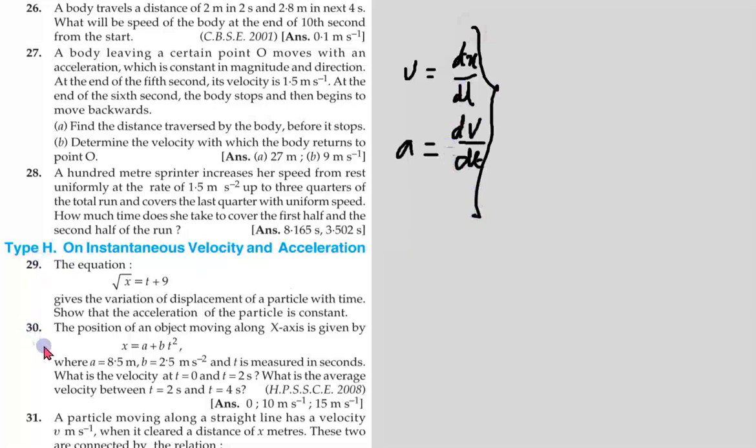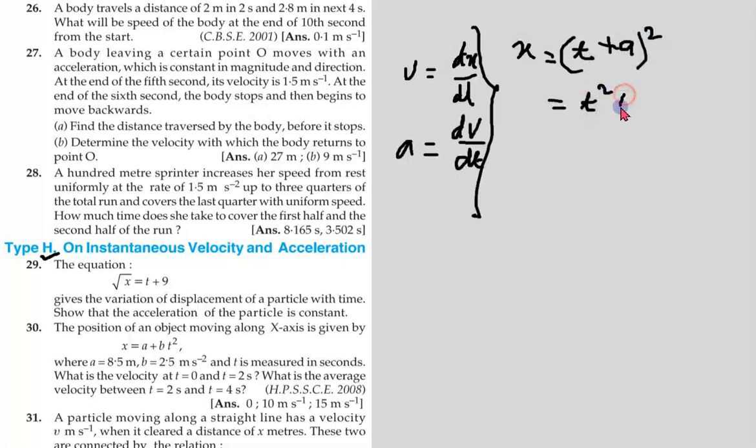I solve number 29. Only 29. Here root over x equals t plus 9 gives the variation of displacement with time. If I square both sides, let me write like this, x equals t plus 9 whole square.